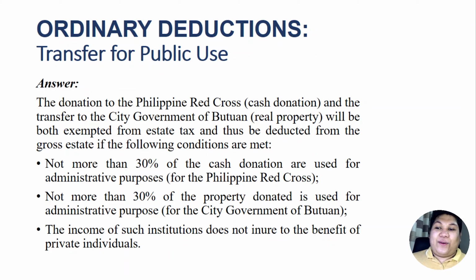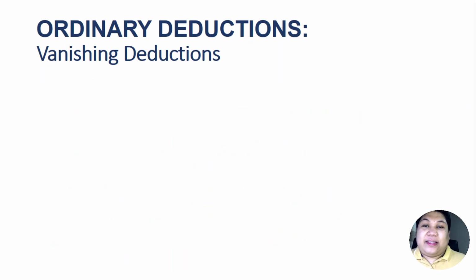So those are the conditions for the transfer for public use to be deducted from the gross estate as an ordinary deduction. Now let's talk about the vanishing deductions. Why is it called the vanishing deductions?